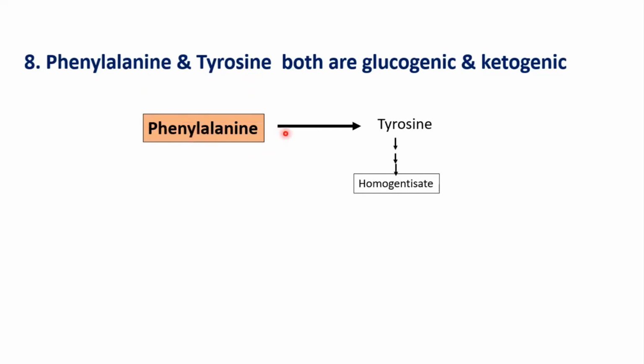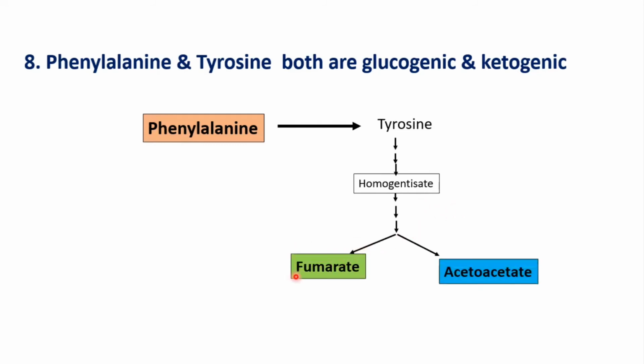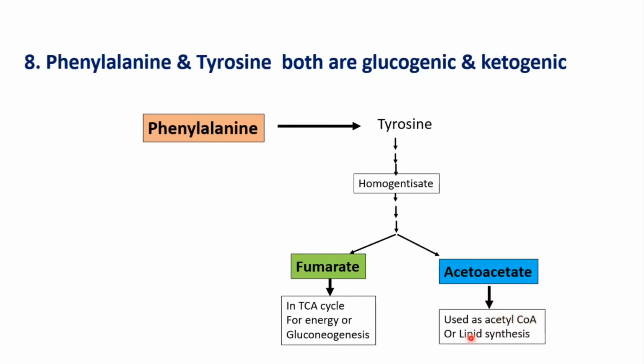So here if you see, phenylalanine will form tyrosine in the normal process, and then by various reactions it will form the intermediate homogentisic acid. Then again by various reactions, finally it will form fumarate and acetoacetate. Fumarate enters the TCA cycle either for energy or for gluconeogenesis, and acetoacetate can form acetyl CoA or it can lead to lipid synthesis. So from this you can say that phenylalanine and tyrosine are glucogenic and ketogenic.